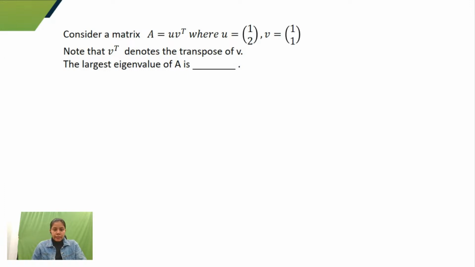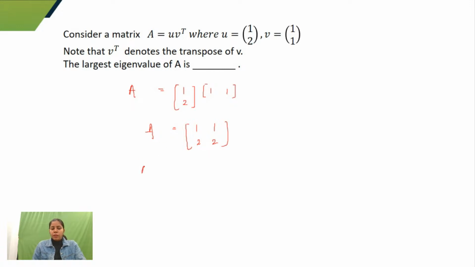So if I see this question, A is equal to U V transpose, right? So U is equal to 1, 2, and V transpose would be 1, 1, right? So what would I do? I'll form a matrix. I have taken V transpose. So let's write down 1, 1 and 2, 2. This would be my matrix, right? I hope all of you get this matrix.